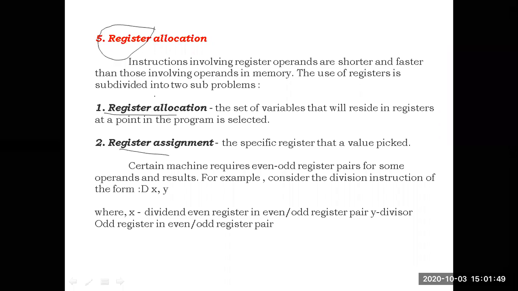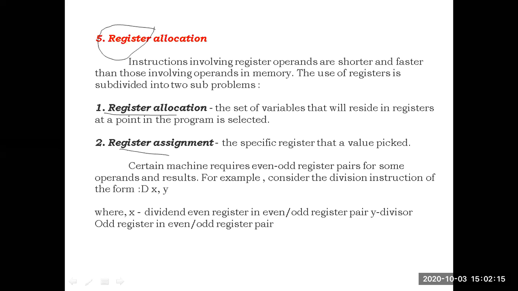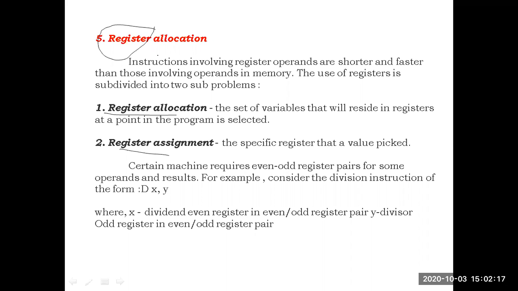In case of register allocation, the compiler will allocate registers to the names in the 3 address code. In register assignment, the registers demanded by the variables will be given. In the second case, the variables will demand, I want this type of registers only, then those particular registers will be assigned to that variable. That is register assignment. So that is one more issue related to the code generator, register allocation.